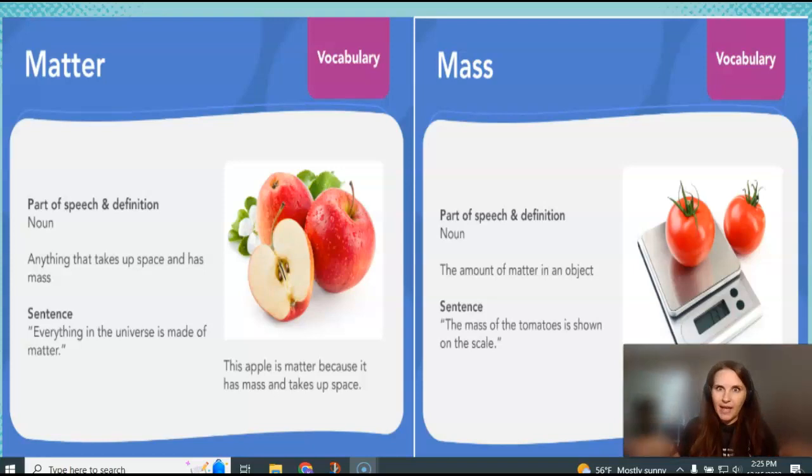Now, what is mass? Well, mass is the amount of matter in an object. So if we think about, let's say, an elephant and a cat, an elephant takes up a lot more space, so it has a lot more matter inside of it, right? So its mass is going to be higher than the cat, who doesn't take up much space and doesn't have as much matter, so it will have the lower mass. Mass is usually measured in grams or kilograms.